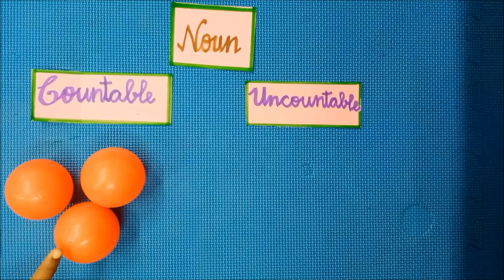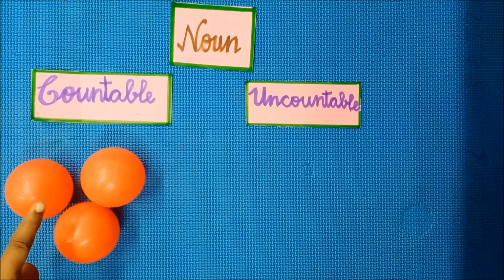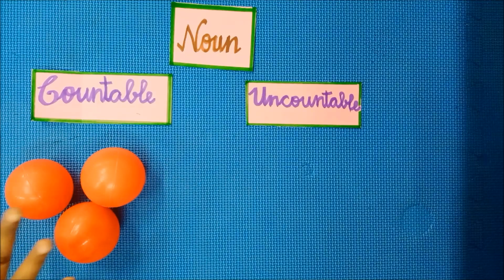What is it, ma? It is balls. Can we count the balls? Yes. 1, 2, 3. So how many balls do I have? 3 balls. So we can count the balls. Is it countable or uncountable? Yes, it is countable. Countable nouns are easy to count. Here we can count the balls. So it is a countable noun.